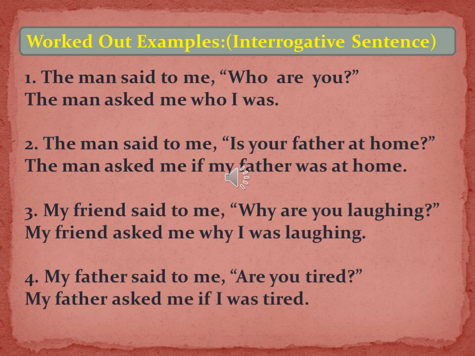So the conjunction that we use in interrogative sentence depends how the question is asked. If the question is asked with the help of a WH word, then the same WH word becomes the conjunction, and if the question is asked with the help of a be verb, then the conjunction will be if or whether.